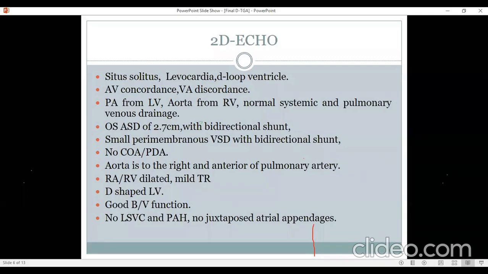Yeah, one more important point for the TGA is the continuity of the mitral valve to the pulmonary valve. Why I'm saying this is, it's very easy. We can say that because the pulmonary artery is taken from the LV, we expect that the mitral valve continuity will be there to the pulmonary valve. But this finding is very important, especially when you have VSDs of the varieties.